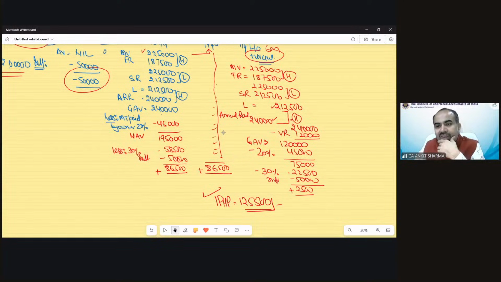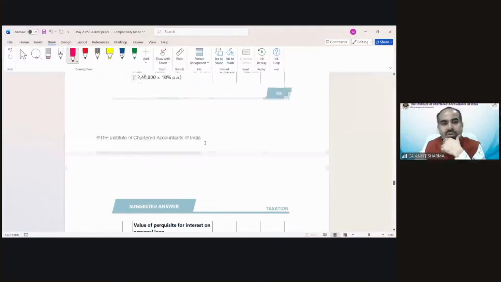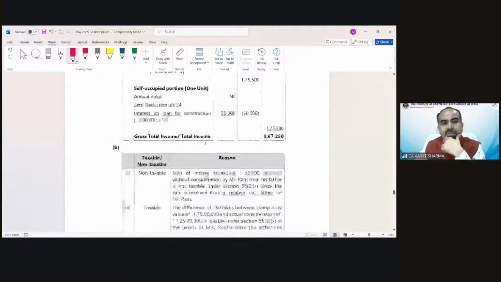Can we write this in the exam? I can show you the solution process which has been given for this question, so you can see how to solve it. This is the income from house property solution.